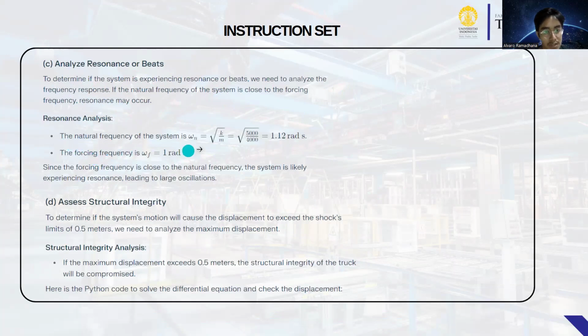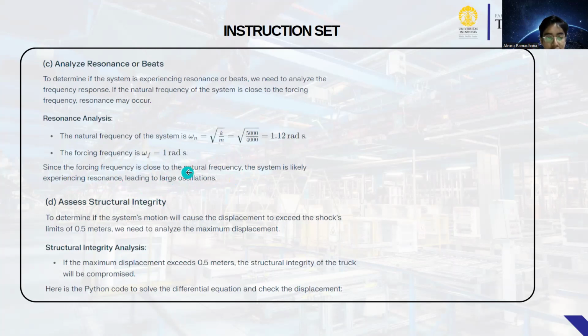The natural frequency of the system is the square root of K over M, the square root of 5,000 over 4,000, which is 1.12 rad/s. The forcing frequency is 1 rad/s. Since the forcing frequency is close to the natural frequency, the system is likely experiencing resonance, leading to large oscillation. Okay, next, D.